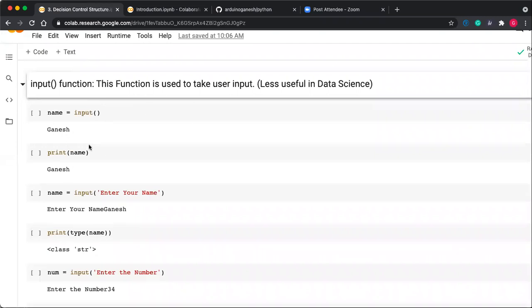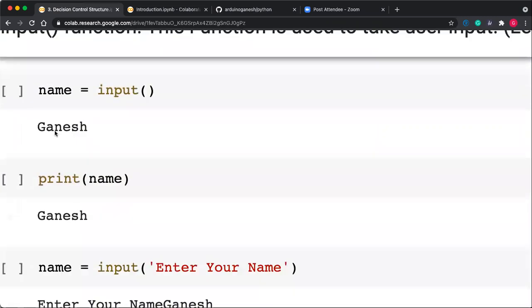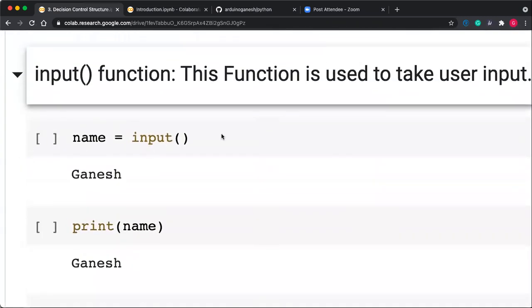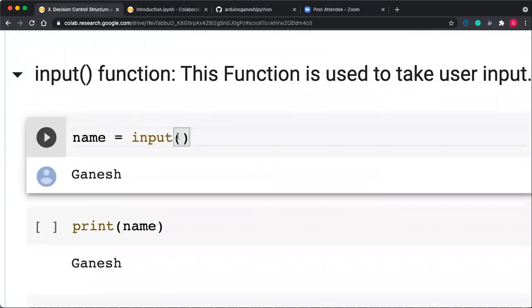Actually, it is not very useful in data science, but from a student point of view, you should know this input function and how it works. So the very first one is how to use it. name is equal to input. Just call this function input. The input function will return a string. Always remember that it returns a string only.